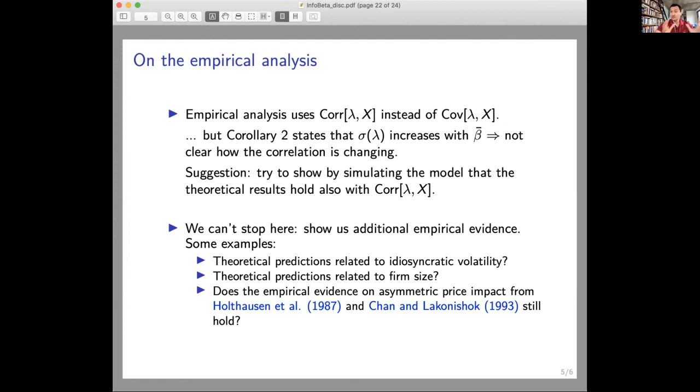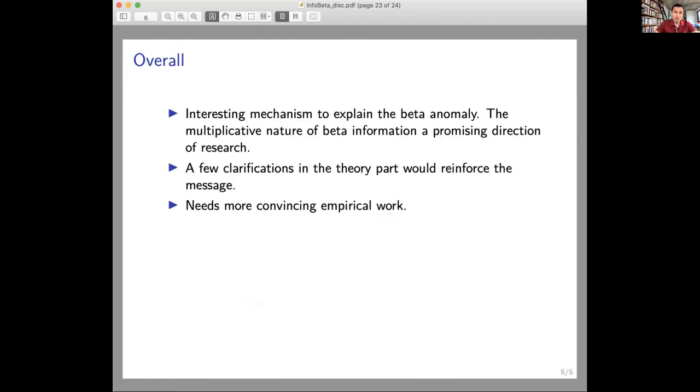Now, for the first part of your results, you said that this is consistent with empirical evidence, but that evidence is 30 years old. So maybe you can update that evidence to see if indeed it's still there, and that will reinforce your theoretical message, and you will make your paper more complete.